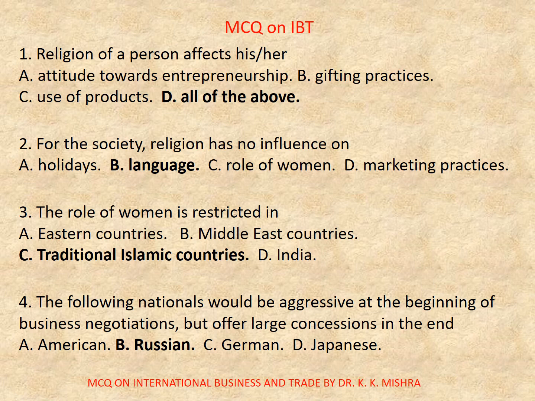Question number 4. The following nationals would be aggressive at the beginning of business negotiations but offer large concessions in the end. Options are A. American, B. Russian, C. German, D. Japanese. Correct option is B. Russian.